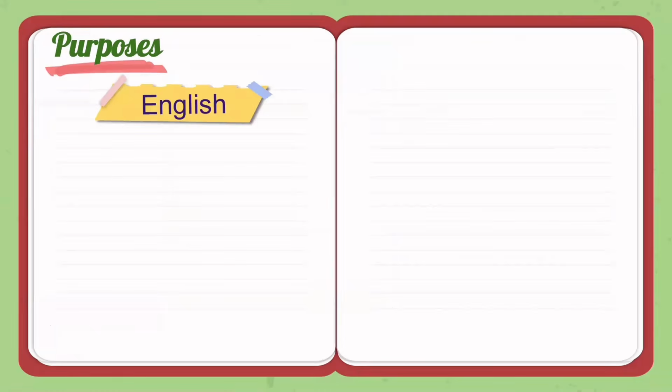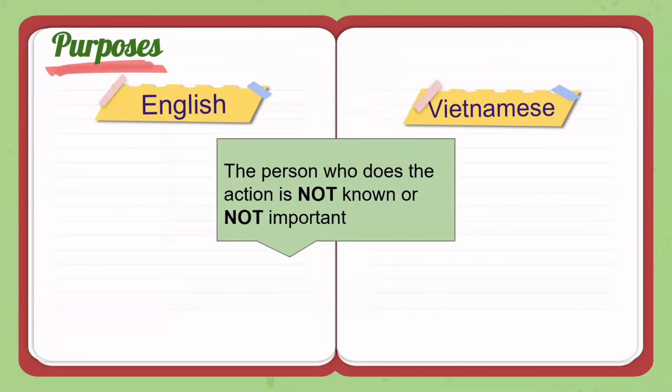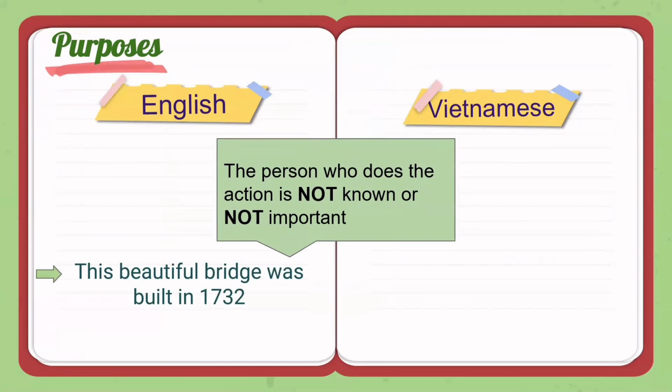English and Vietnamese have their own usage. Because passive voice is popular in English, it is applied in many situations. You can use it when the person who does the actions is not known or not important. For example, "this beautiful bridge was built in 1732." Who built this bridge? This isn't important.